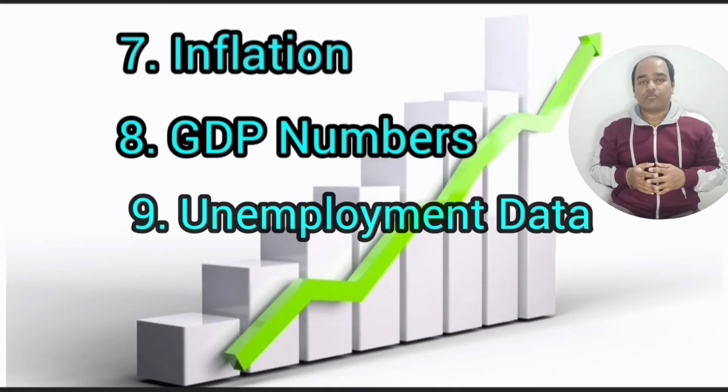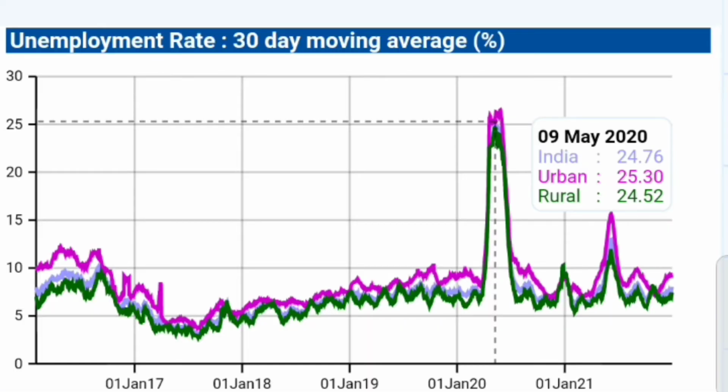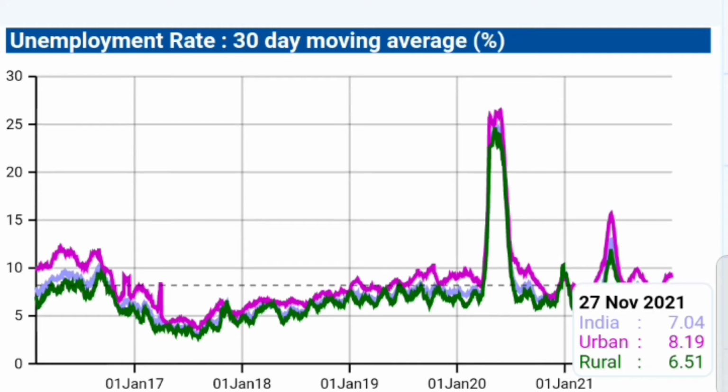Number 9 is unemployment data. Now, as far as the unemployment rate of India is concerned, you can see on the 9th of May 2020, the total unemployment was 24.76% in India. In urban cities, the percentage was 25.30%, and in rural areas, it was 24.52%. Now on 27th of November 2021, this number has gone down to 7.04%, among which in urban areas the number was 8.19 and in rural areas the percentage was 6.51.